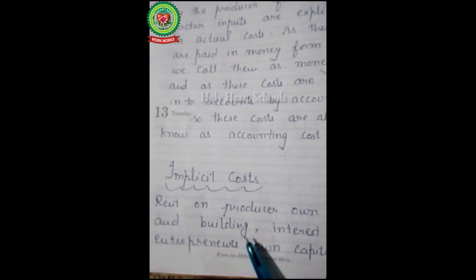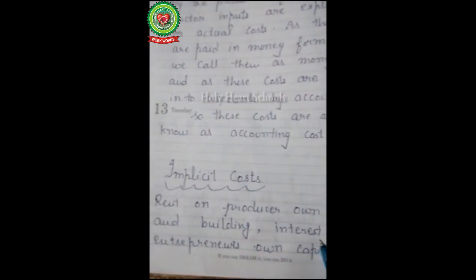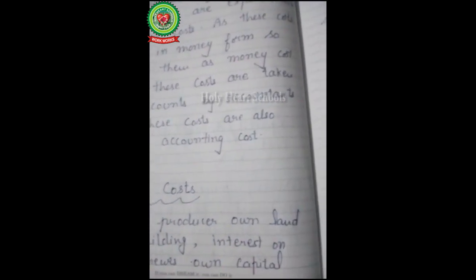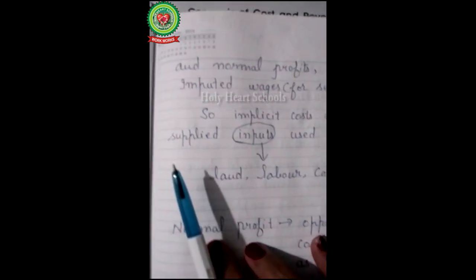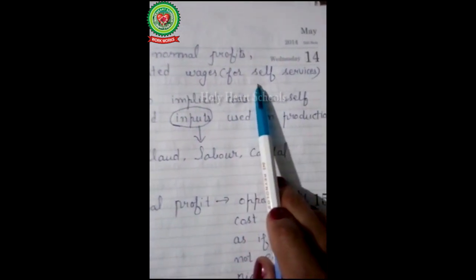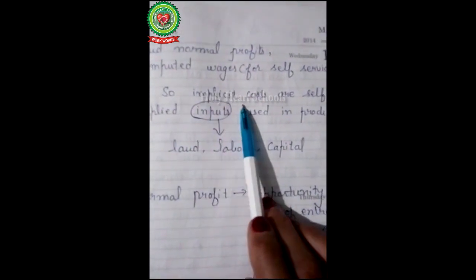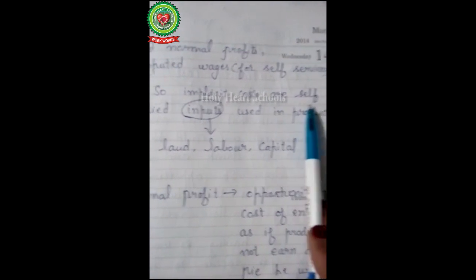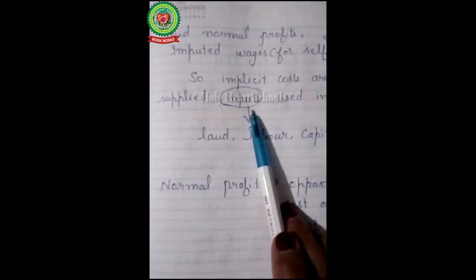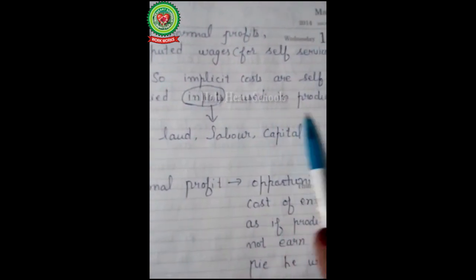Now next one is implicit cost. Rent on the producer's own purchased land and building, interest on the entrepreneur's own capital or machinery, normal profit, and imputed wages, that is self services done by the entrepreneur in the production process.